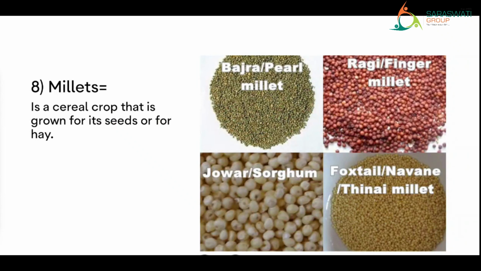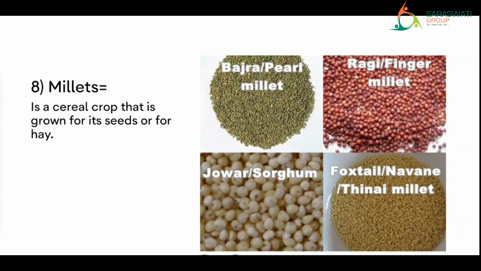Ragi, it looks just like mustard, but it is red in color. Then you have jowar, foxtail, that is thinai millet you say. So all these small seeds that are cereals, all together, they are called millets. What are they called? Millets. Millet is a cereal crop that is grown for its seed or for hay.